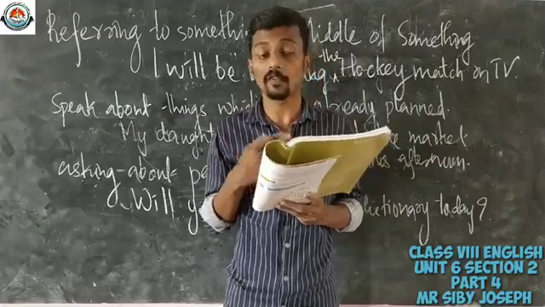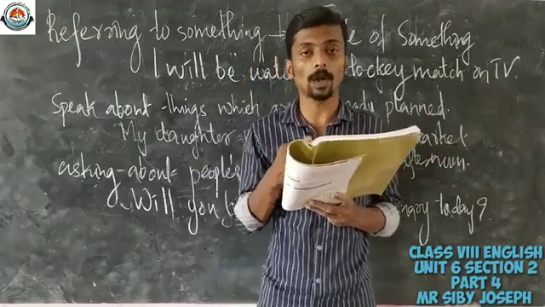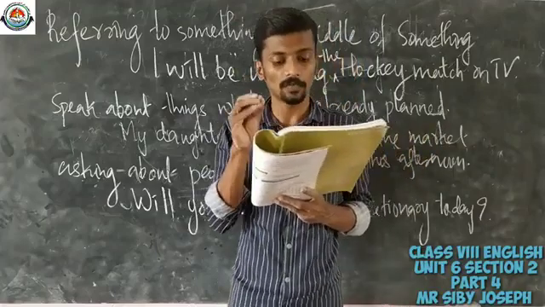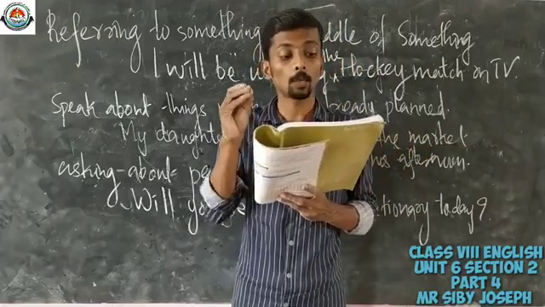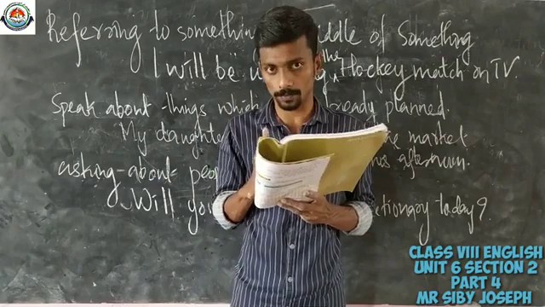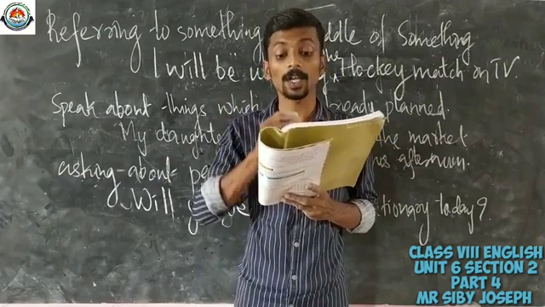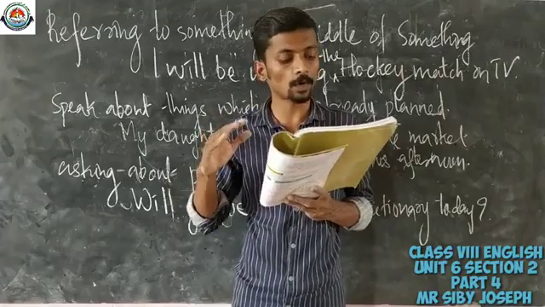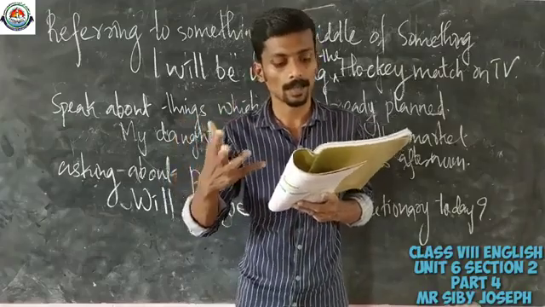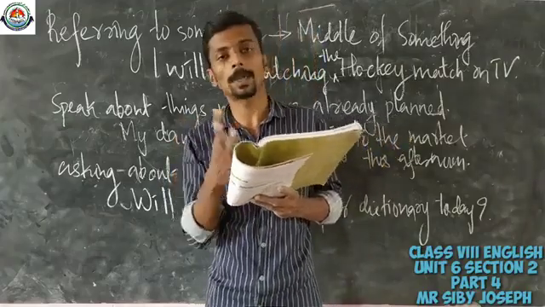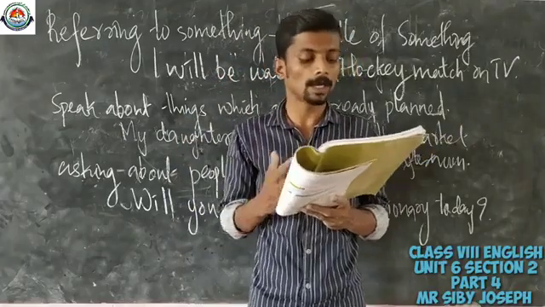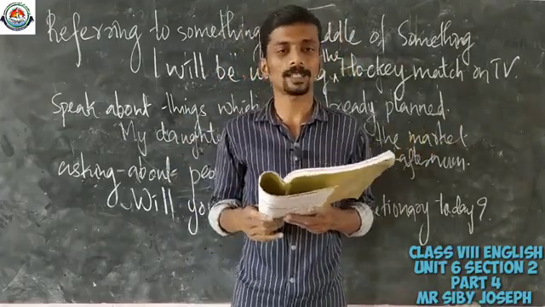Then he said, friends, then which will be the suitable one? Friends, I will be going away tomorrow. We will not be seeing each other for quite some time. So similarly you have to complete the other sentences also.